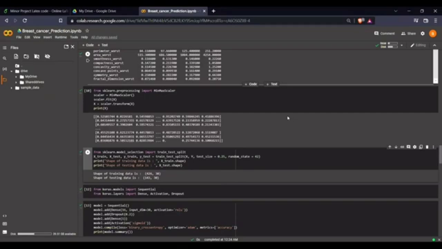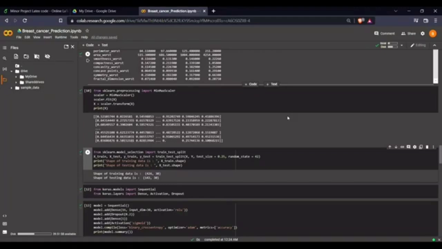In the first layer we are taking 16 units and it has 496 parameters. The other layer has an output of 1 and 17 parameters, and the activation is sigmoid. Now we have got the total parameters as 513, and these parameters are trainable. Now we are going to build the model by training the model.